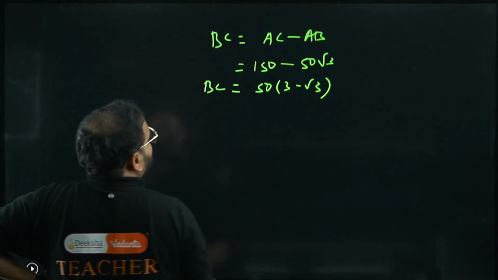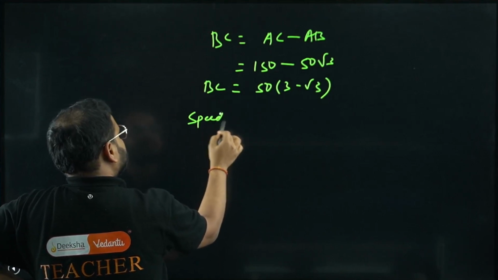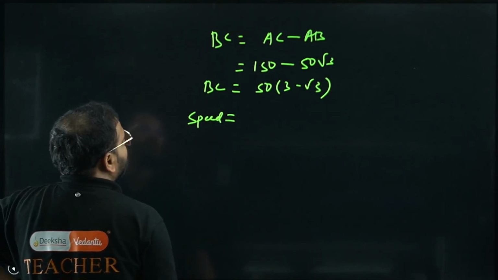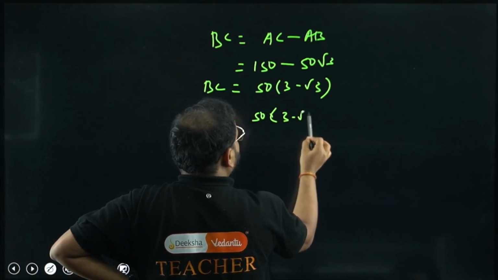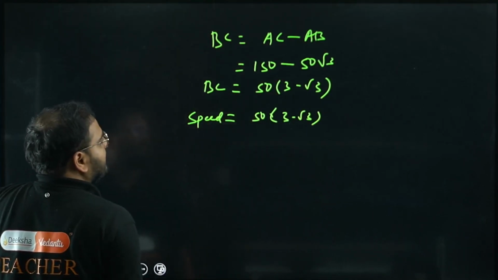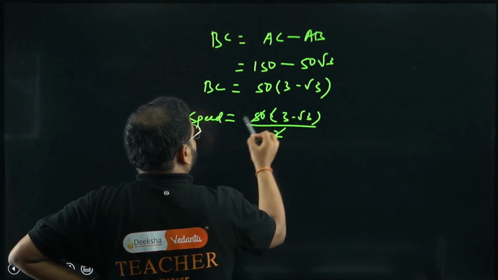That's the BC value. Now I want the speed, right? Speed is going to be 50 times 3 minus root 3 divided by 2 minutes. So I'm getting 25.